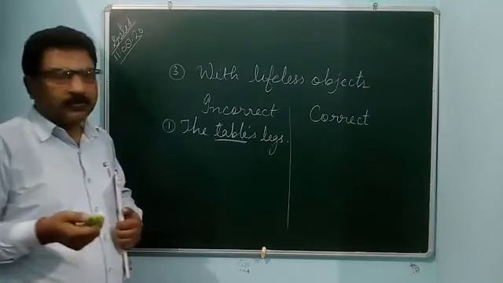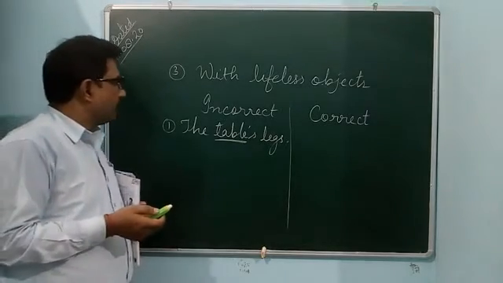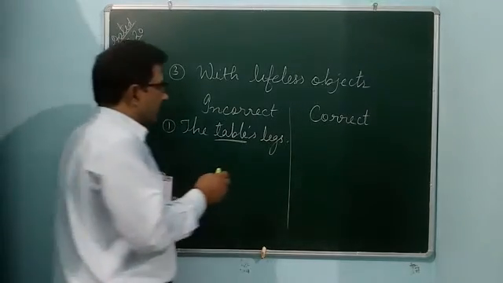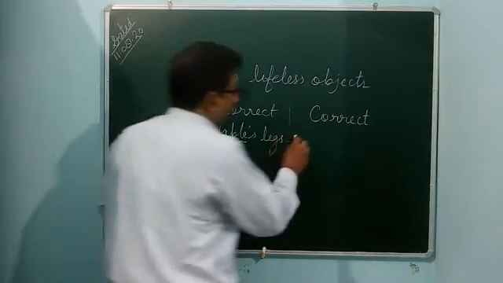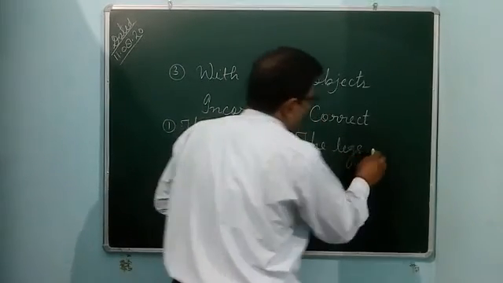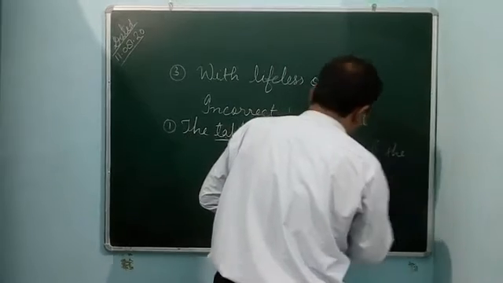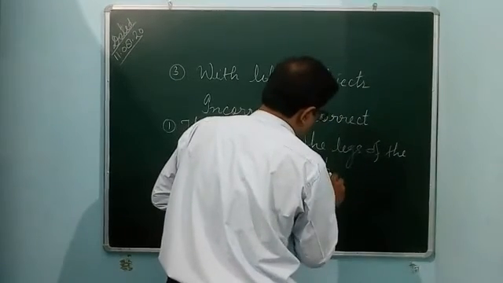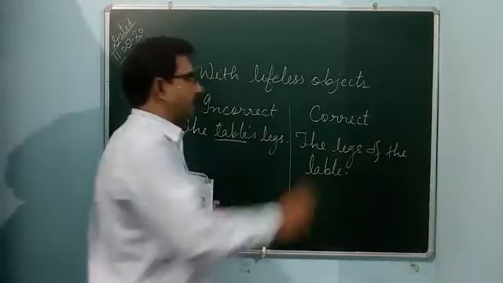What is the correct use? The correct use is the legs of the table. The legs of the table. This is the correct use.